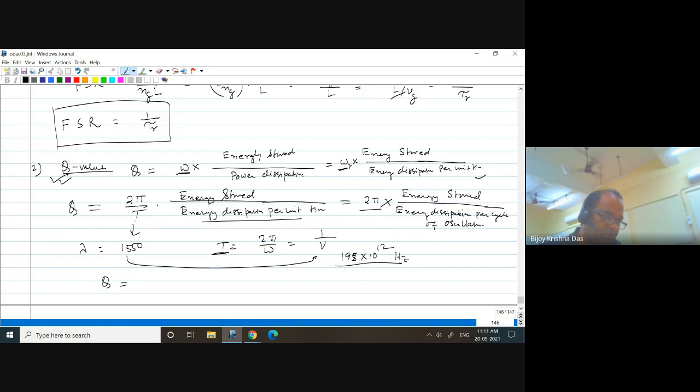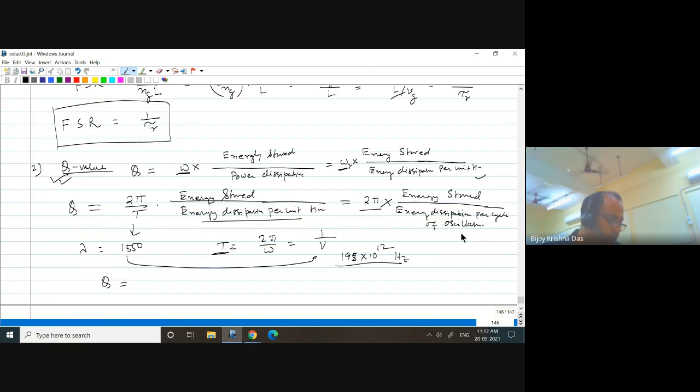That's the oscillation frequency, very fast, around 195 terahertz. That gives you T multiplied by energy dissipation per unit time, which means energy dissipation per cycle of oscillation at the resonant wavelength. That is how we discussed it.